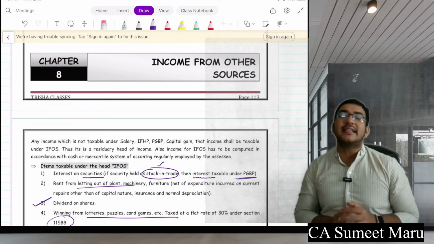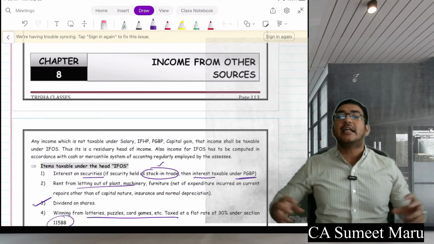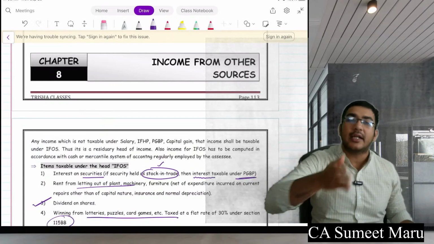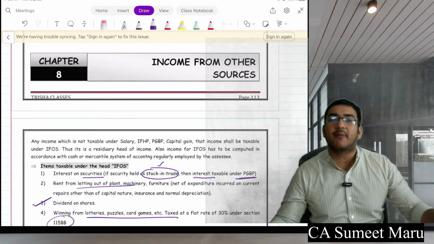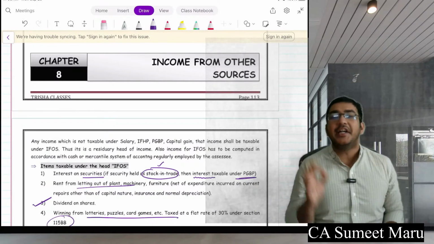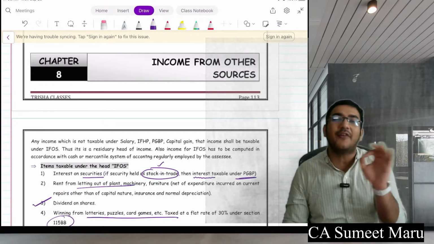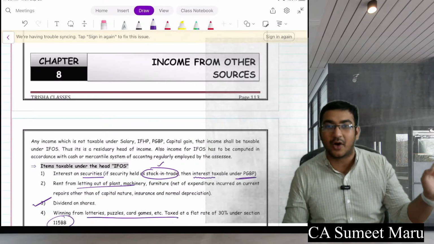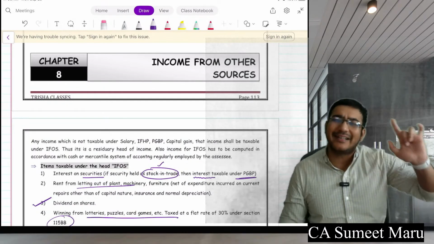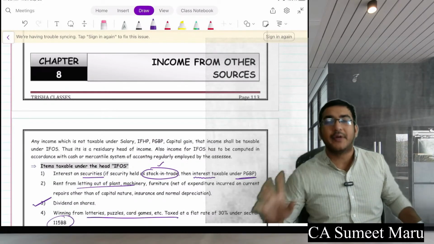Here we have seen that at the end, if your income is not taxable in any particular head of income, please bring it to income from other sources and we'll tax it here. In short, the income tax department says that none of your income will be allowed to exit or go untaxed. We'll tax each and every income unless we provide you exemption.